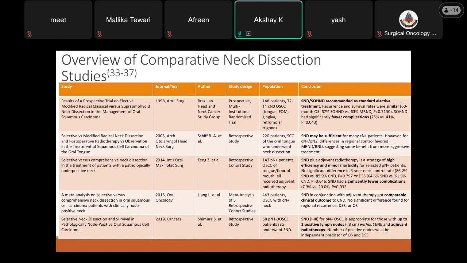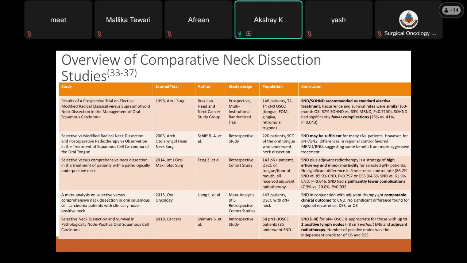Similarly, a retrospective study, which was published by Schiff B. et al., had 220 patients of squamous cell carcinoma of the oral tongue who underwent neck dissection, and it also concluded that selective neck dissection may be sufficient for many cN plus patients. However, for cN plus or pN2, there was a difference in disease control favoring MRND or RND, suggesting some benefit from more aggressive treatment.